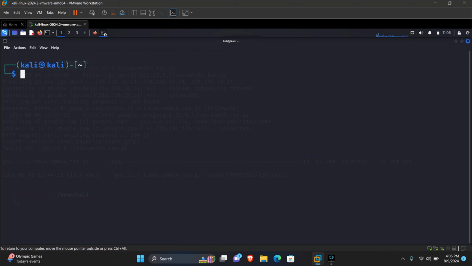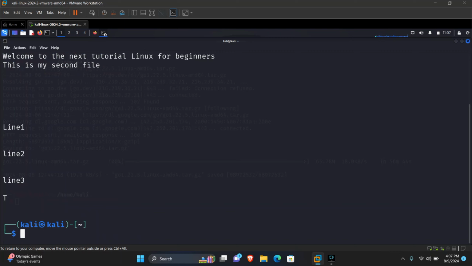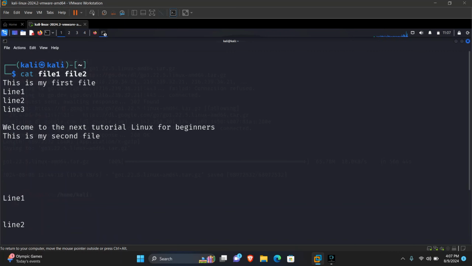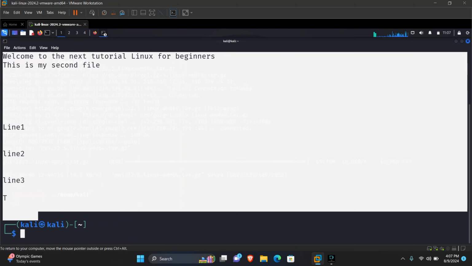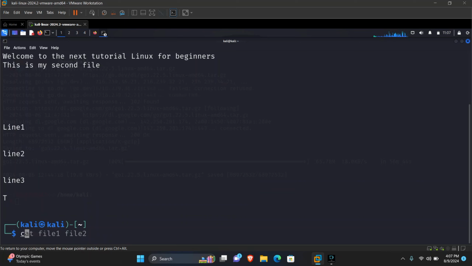To view the contents of multiple files, use the command cat file 1, file 2. This will show us the contents of multiple files. It combines file 1 and file 2 and gives you the output. Let's click enter. This is the contents of file 1, and also this is the contents of file 2. Let's clear our terminal.